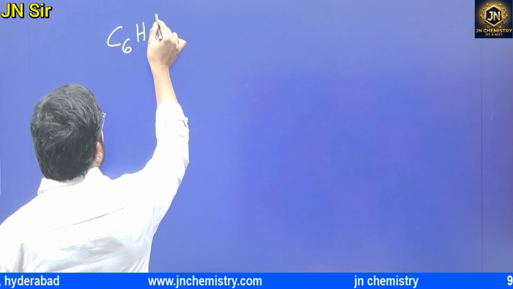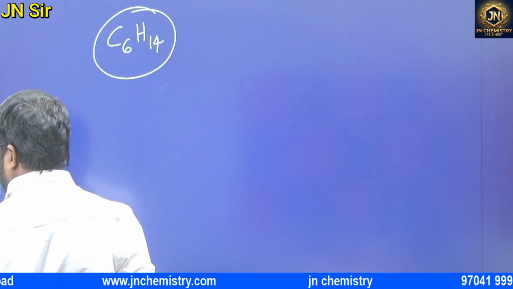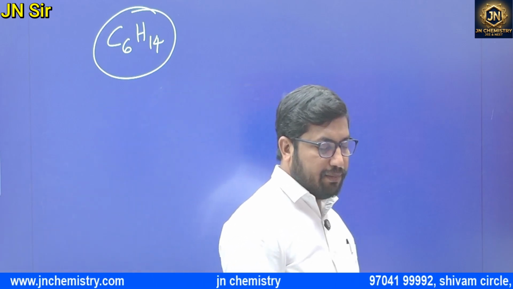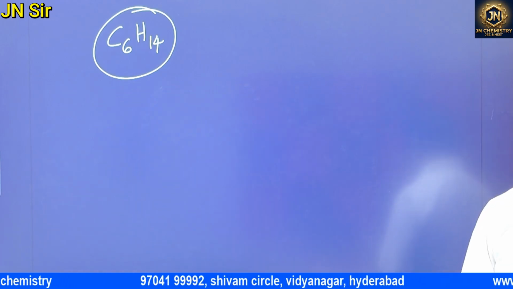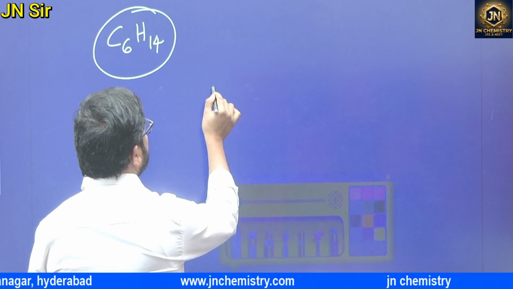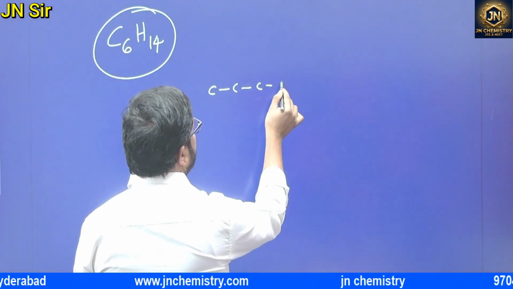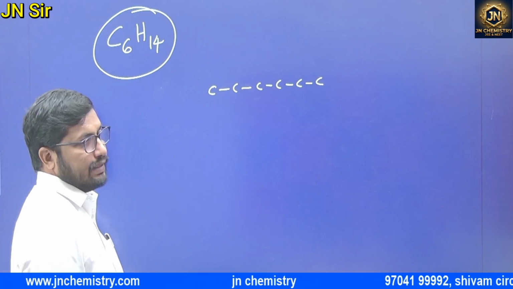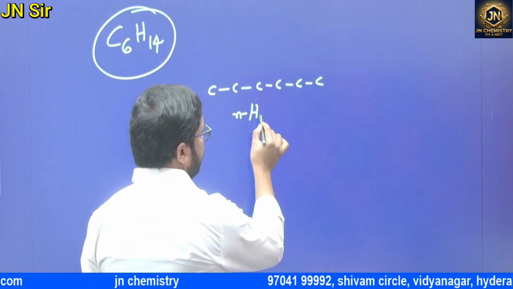Now C6H14. Write down how many chain isomers are possible. Come on, do it. Let me know the number. Right or wrong doesn't matter, try it. So 1, 2, 3, 4, 5, 6. I'm not writing the hydrogens. N-hexane.